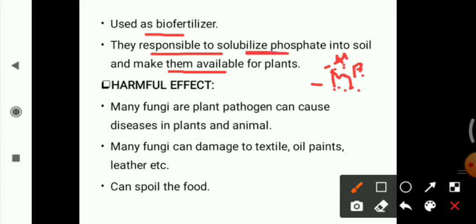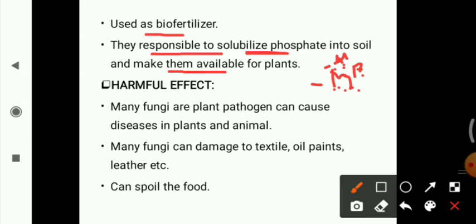Solubilizing phosphate means that phosphate found in a bound form in the soil, bound with another element or other minerals, cannot be utilized by the plant. So the fungi solubilize that phosphate. They break it down, it gets released, and the plant can easily take it up.